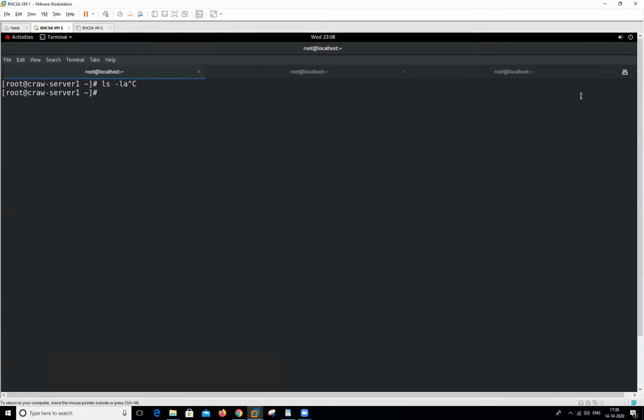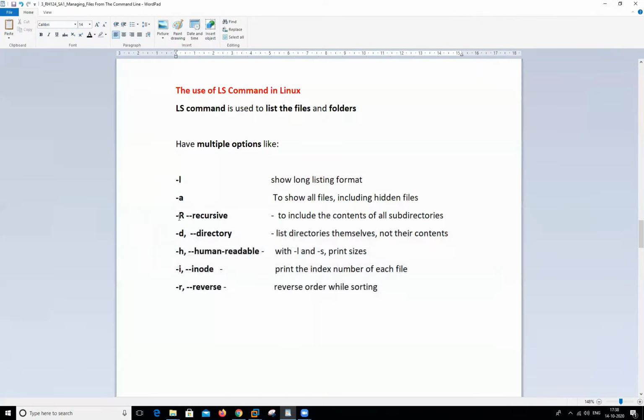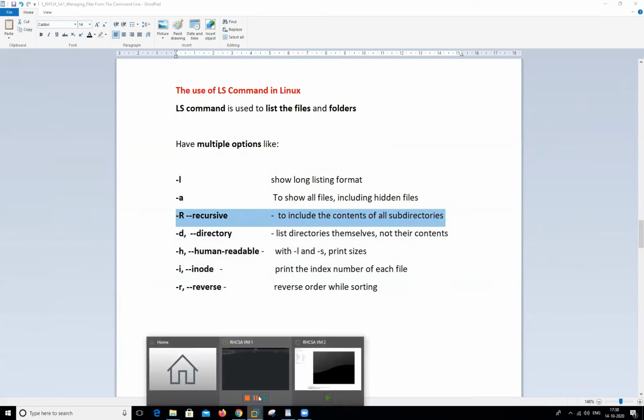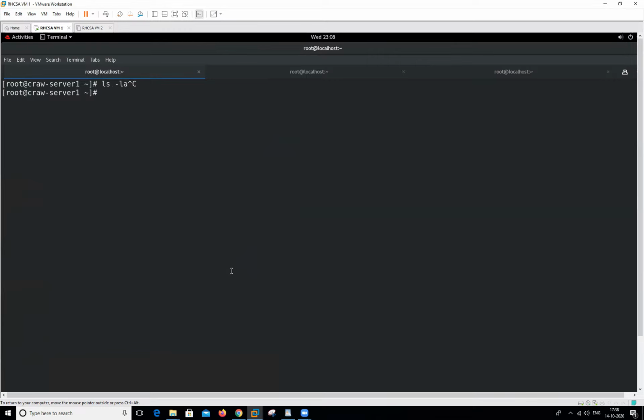Now we will move to another command, that is ls -lR. What is the use of this one? The option R means recursive.